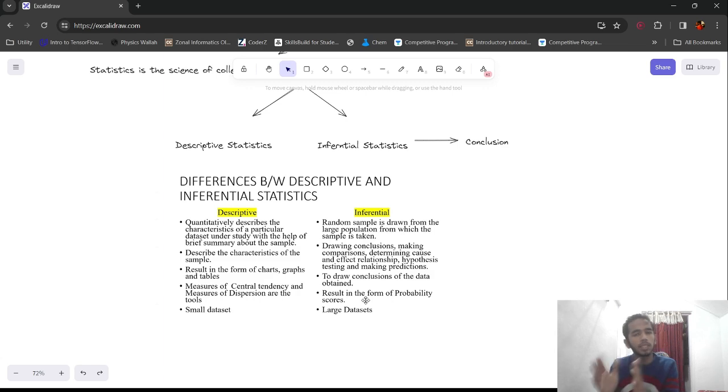And for inferential statistics, examples can be z-score and hypothesis testing, whereas for descriptive statistics, it can be the measures of central tendency and measures of dispersion. So you understand what is the difference between descriptive and inferential statistics. Now let's see what population and sample size are.